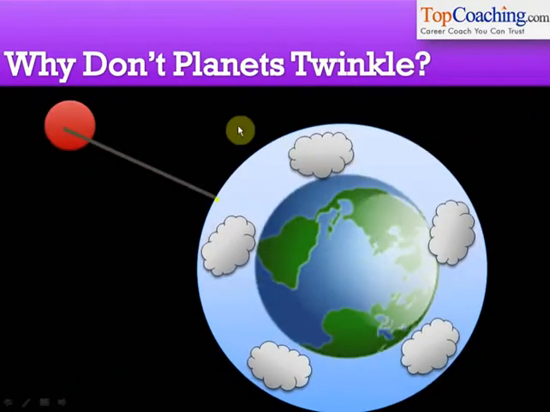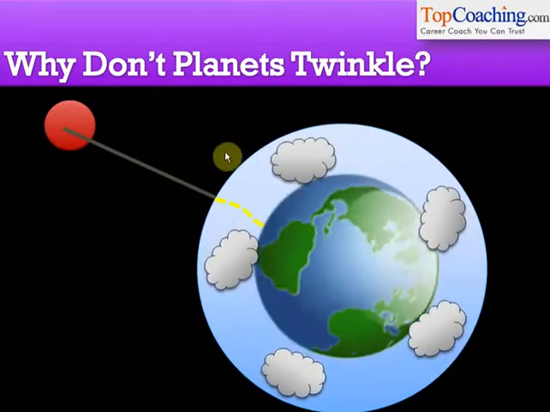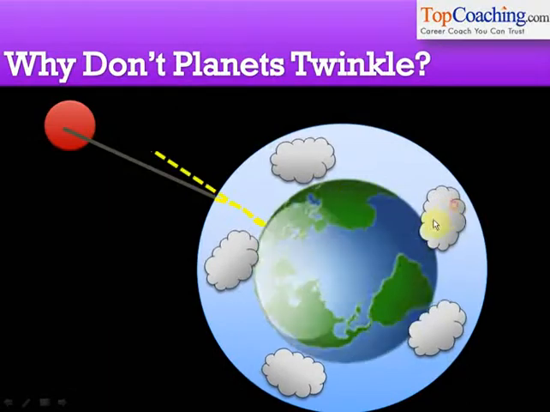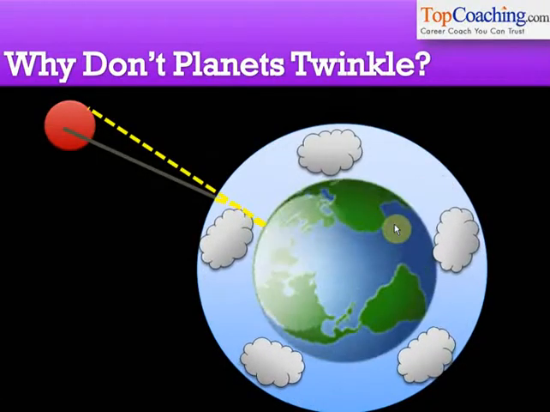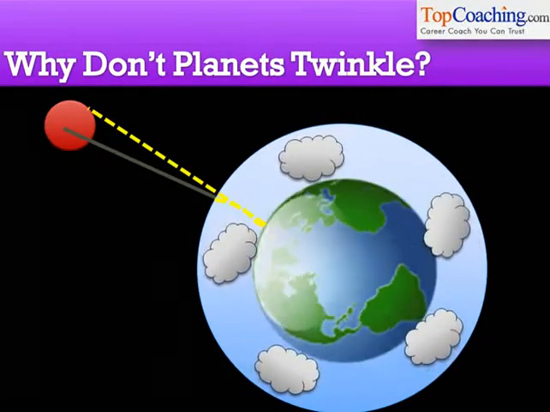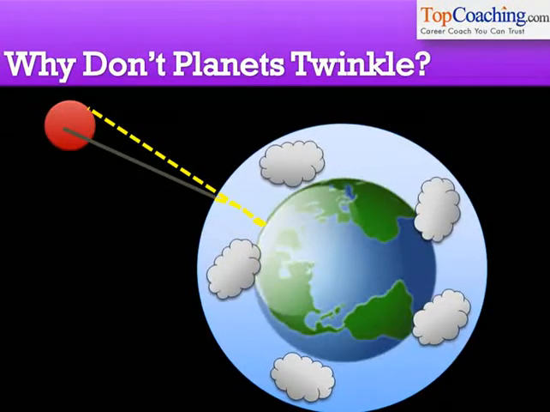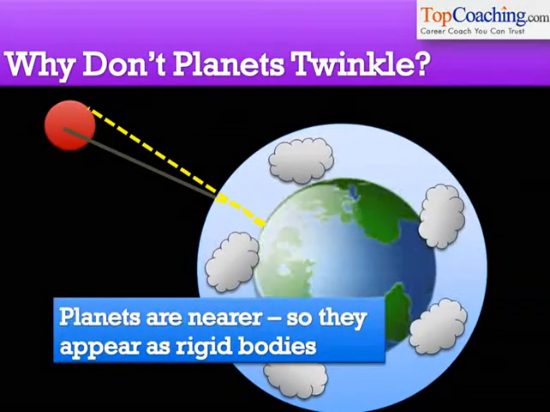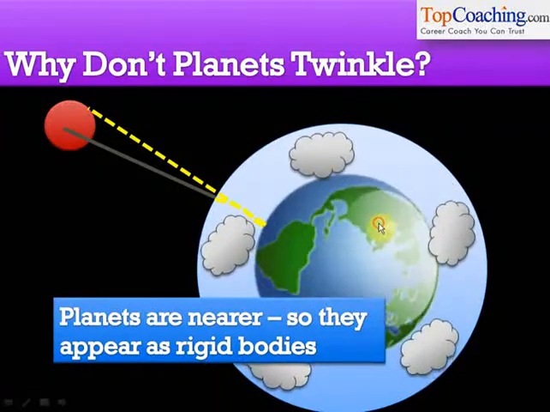Planets do not twinkle because they are not seen as point objects, but they are seen as rigid objects. So though the different position of points on the planet changes, and so different points move inside the planet, overall the entire position of the planet remains the same. Just the position of points on the planet gets interchanged.